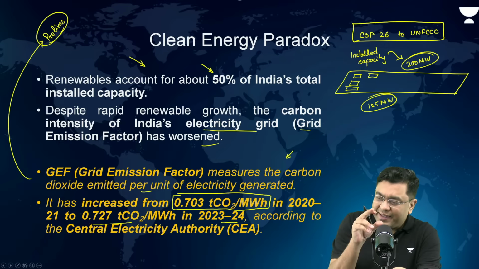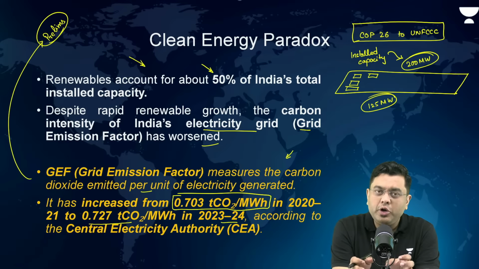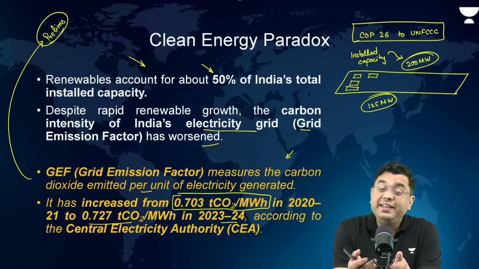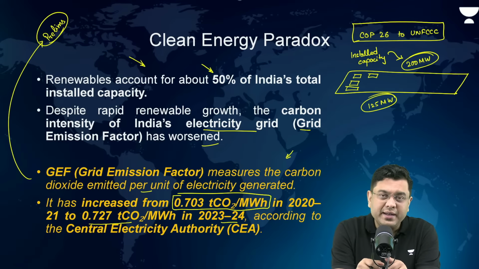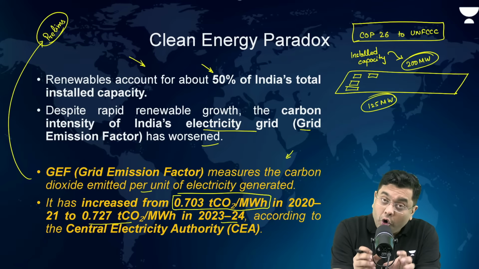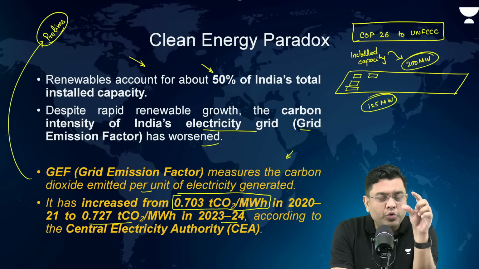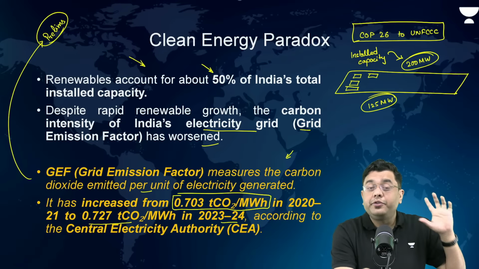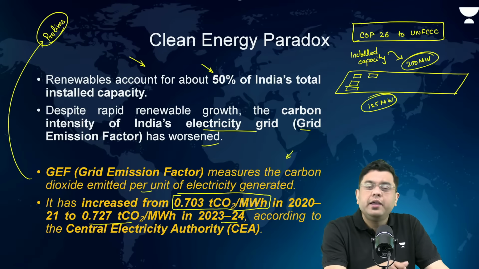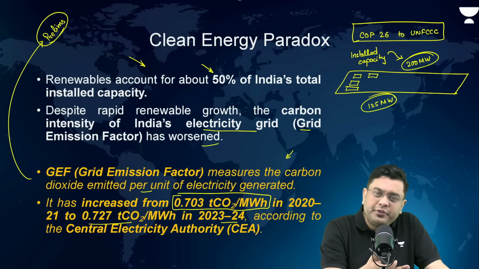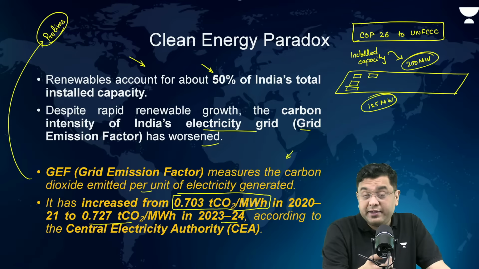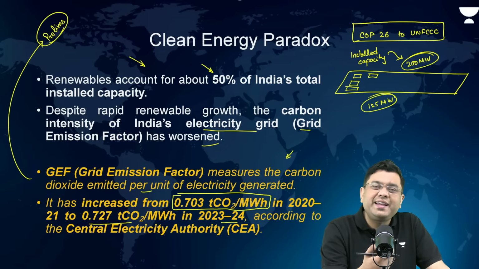And also, there is a temporal difference. Temporal means based on time. There's a time difference. These solar power plants would be able to generate a lot of electricity during the daytime. During the night time, the generated electricity will be almost negligible, isn't it? So that is why all that energy is restricted to only a certain part of the day. What happens during the rest of the day? For the rest of the day, you have to rely upon the non-renewable fossil fuel sources like coal, right? That is why in the energy sector in India, there is oftentimes the saying that coal is the king.